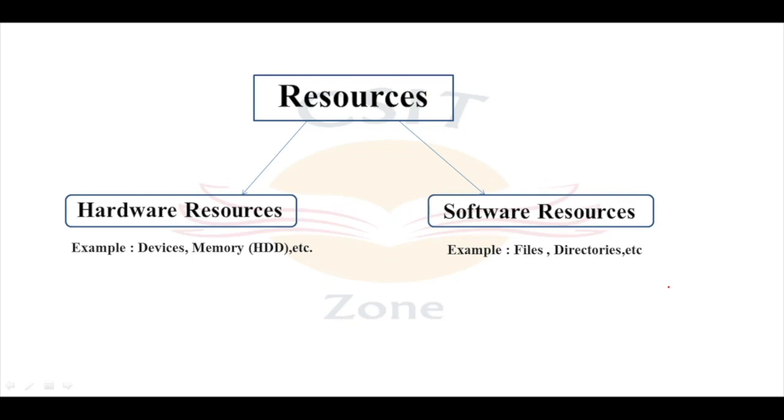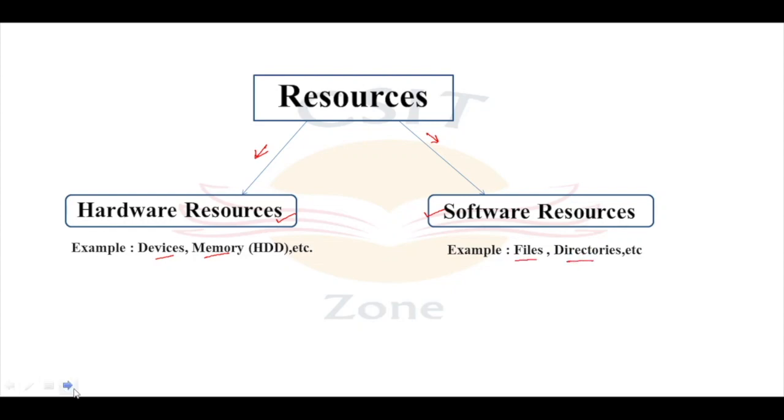In the previous video, we discussed the operating system. The operating system is called a resource allocator because it is responsible for allocating the resources of a computer. Now, what are these resources? These resources are of two types. One is hardware resources, another is software resources. Hardware resources can be your devices and the memory, and the software resources can be your files and the directory.